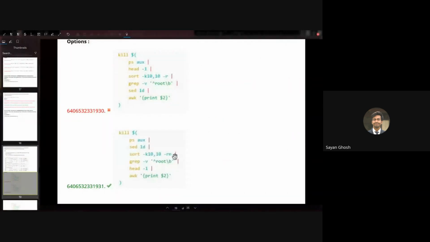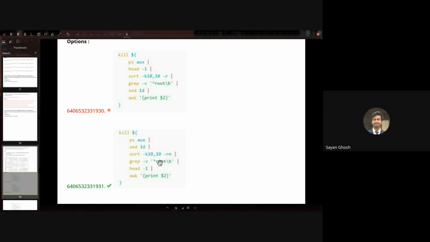Then what we are doing is removing all the ones that are owned by root. We can either do it later or earlier. We can do it after ps aux, we can also do it after sed, and here what we're doing is doing it after sorting.